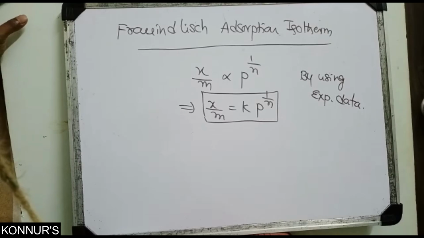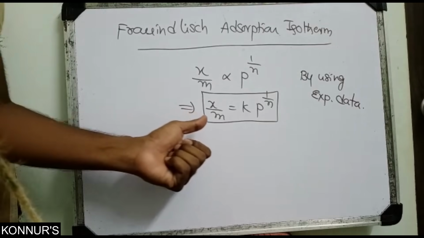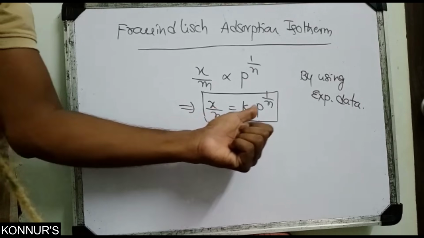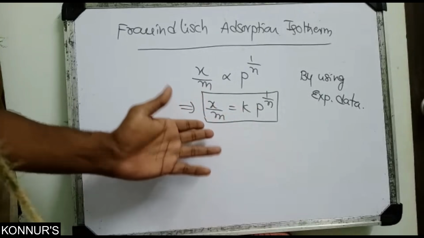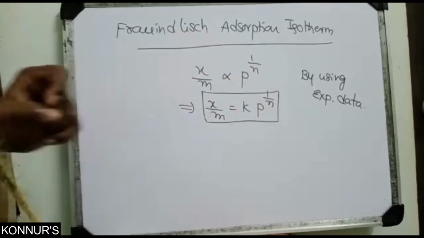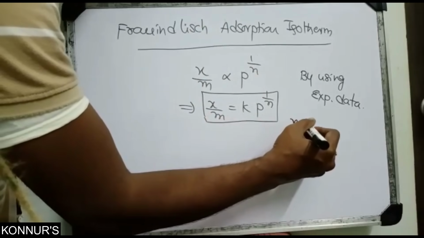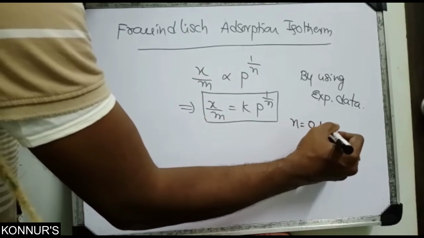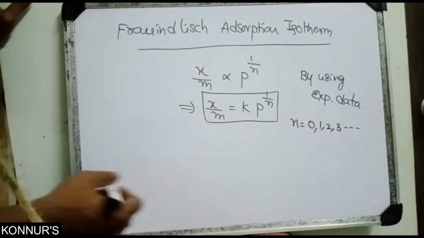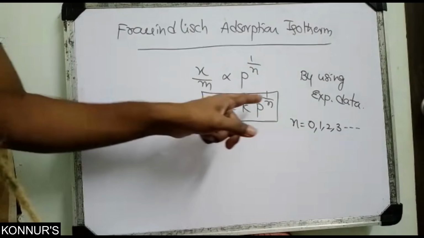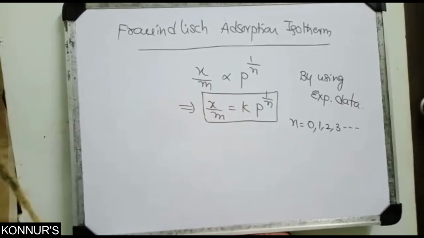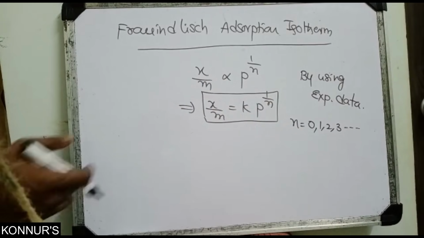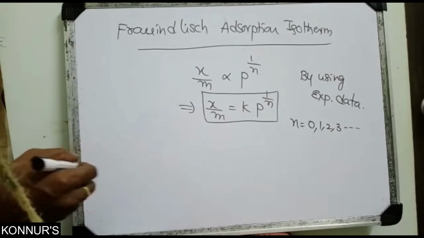And this is only the success, and this is the failure. Whatever problem you take, you apply here and exact values come. But they ask why you take p to the power of 1 by n only, since n could be 0, 1, 2, 3, 4 and so on. He doesn't explain why 1 by n only. But experimentally the values come correct, so that's why they take the formula.